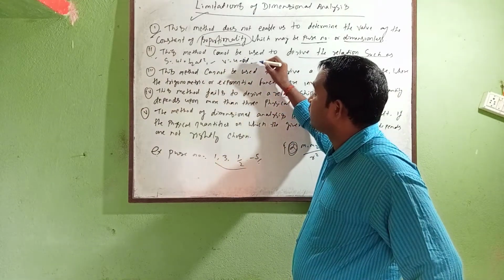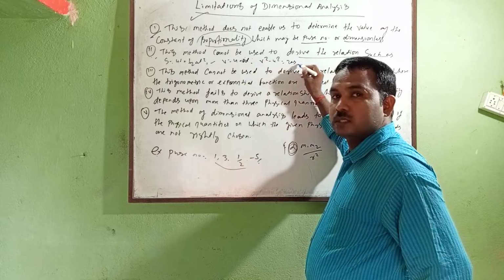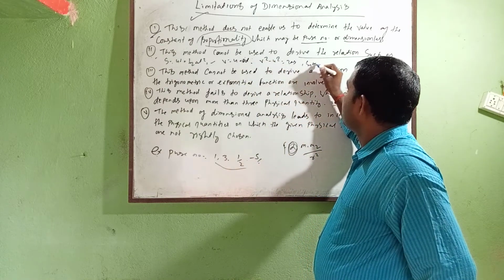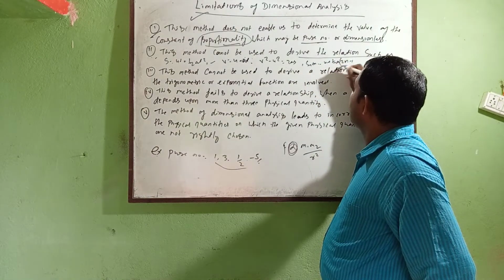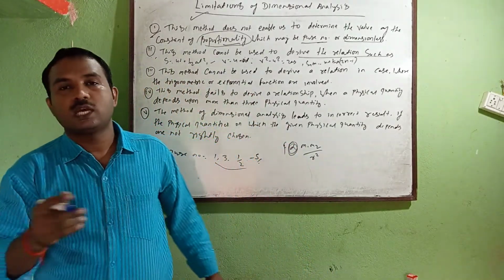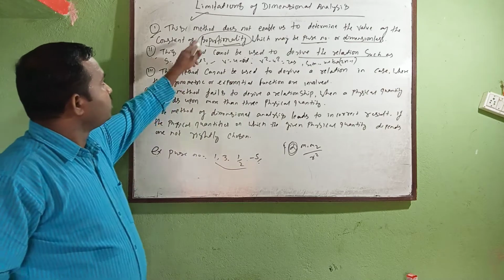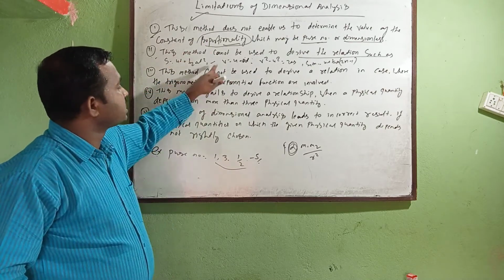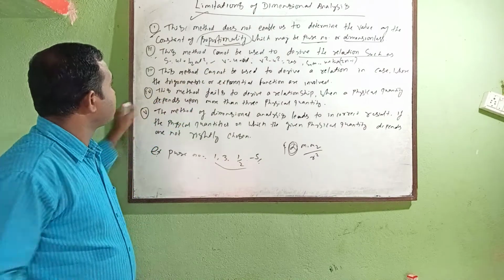Next we have v square minus u square equal to 2as. Yes, s nth equal to u plus half a into 2n minus 1. This formula also we have proved. Can we see that there are so many related formulas? If you use dimensional analysis, we cannot find these out. Is it correct? Okay, second point correct.